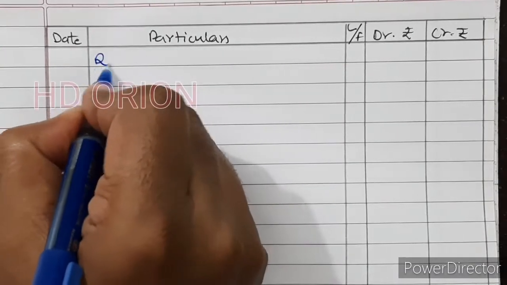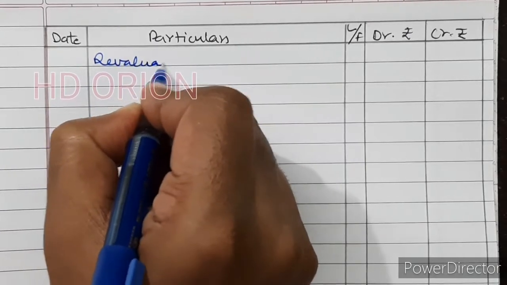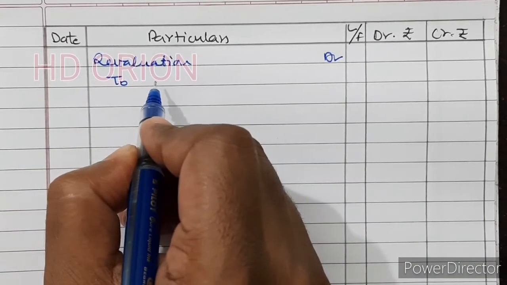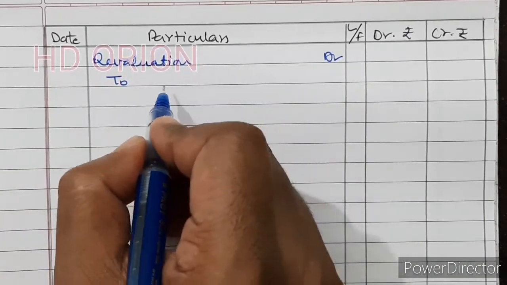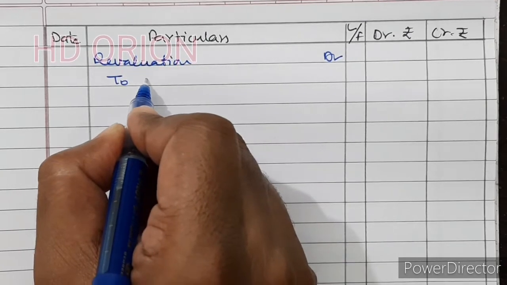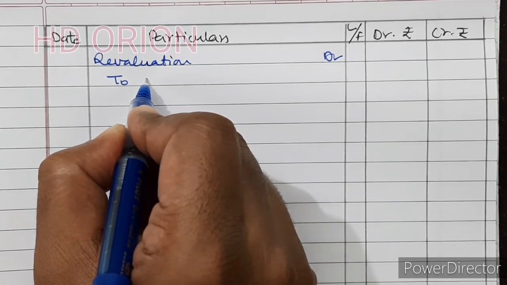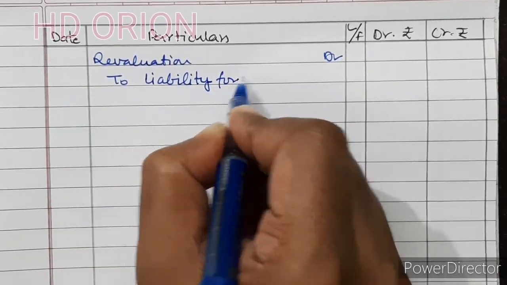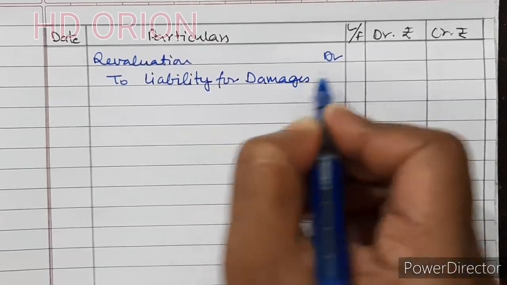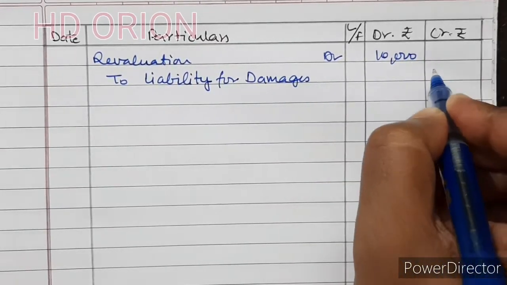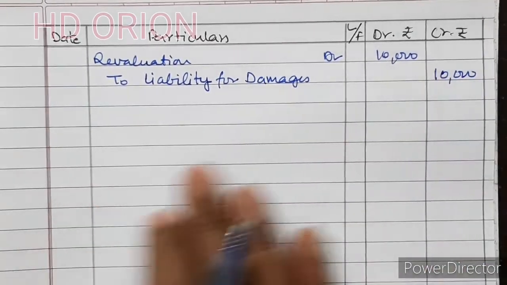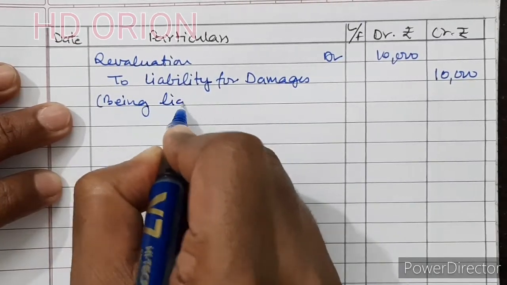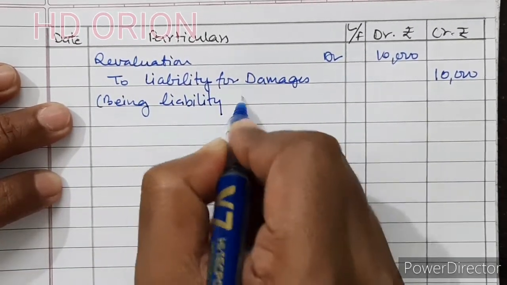So for that, revaluation account debited to liability for damages rupees 10,000. Being liability created.